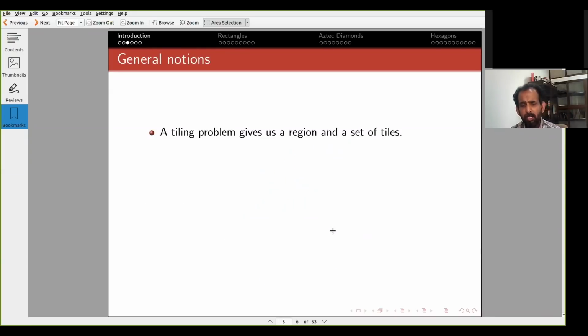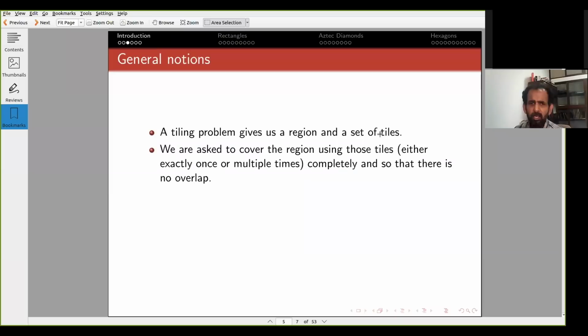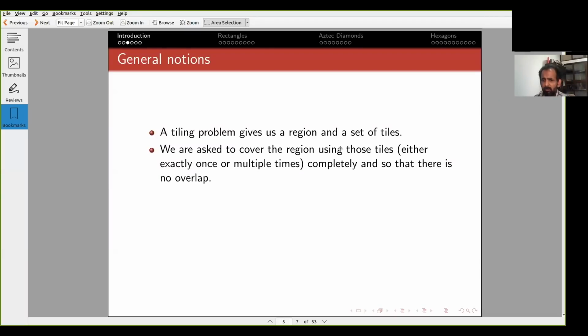So let me begin with some general notions. So a tiling problem, just like in the previous case, gives us a region and a set of tiles. And we are asked to cover the region using those tiles either exactly once or multiple times. But the thing is that we should cover that region completely, and there should not be any overlap among the tiles. Okay, so all the tiles should be disjoint, and the union of the tiles should be the entire region. Nothing should be missing. There should be no holes or no overlaps.